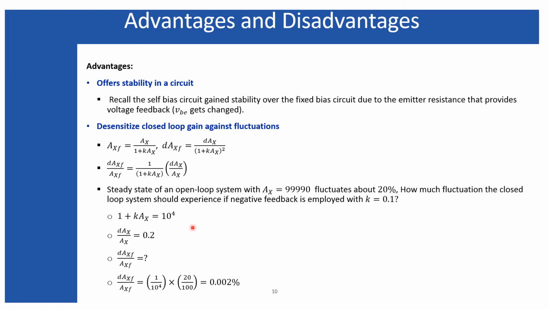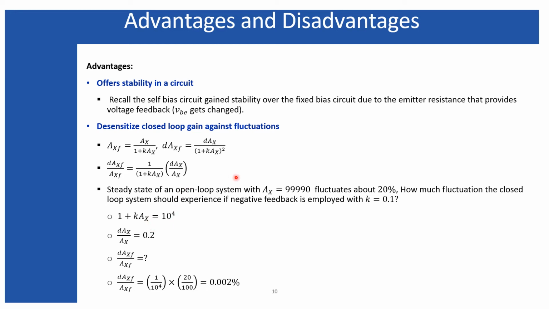So the closed loop gain gets desensitized due to this factor. You can see this 10 to the power 4, which appears due to 1 plus k times Ax, is desensitizing the closed loop gain against the fluctuations. That is why 1 plus k times Ax is called the desensitivity factor, where k times Ax is called the loop gain.